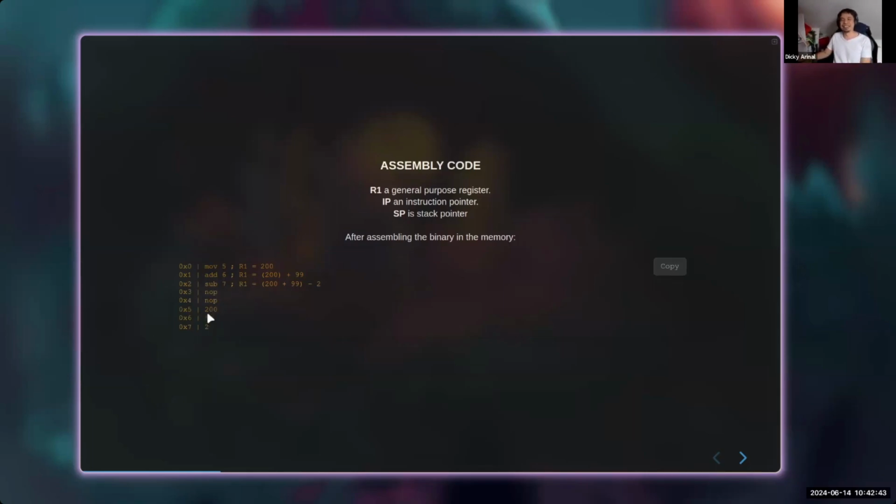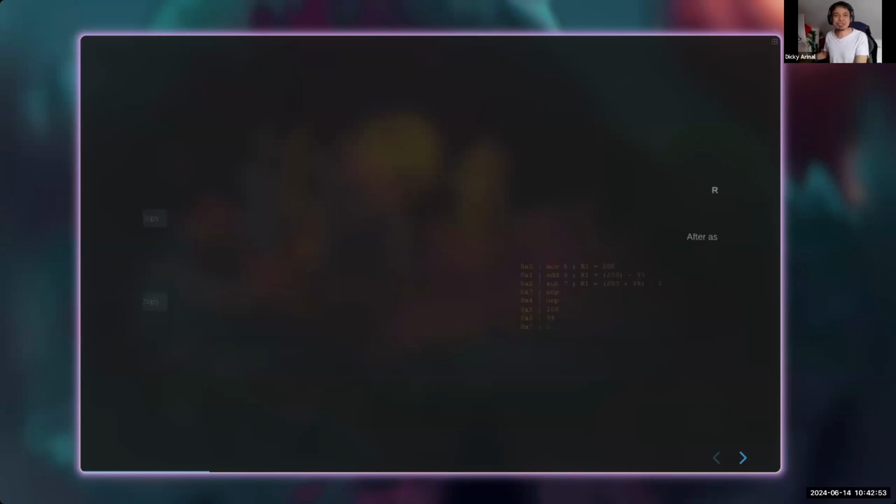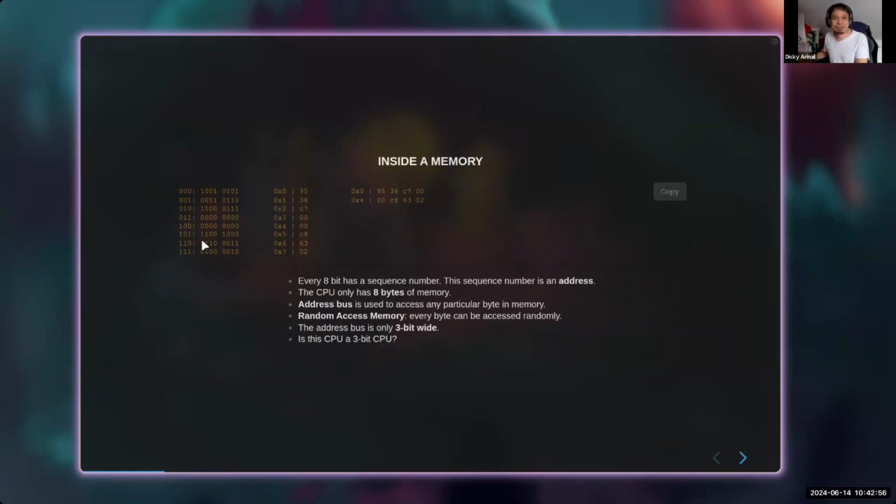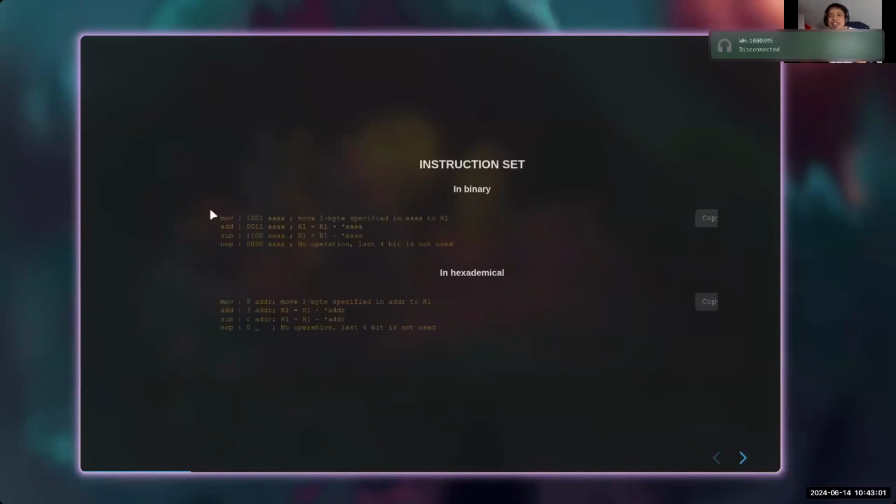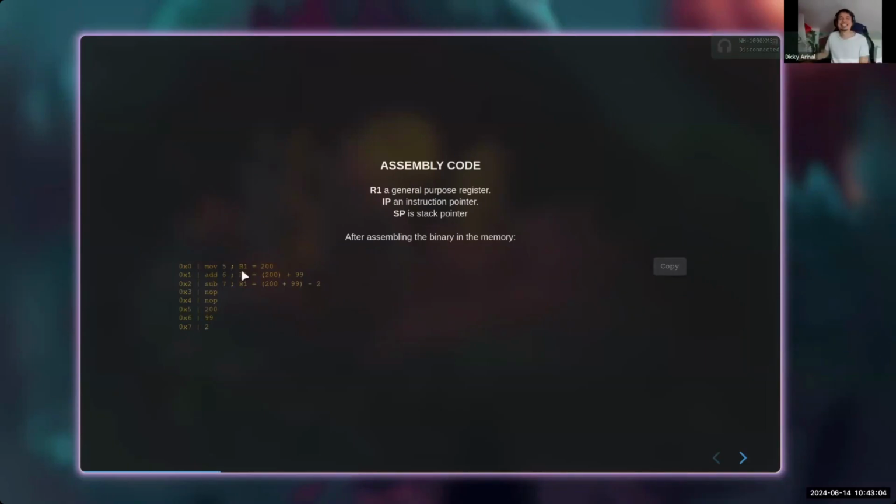And what happens next then? Our CPU is pretty much dumb. Our CPU doesn't know whether this is data or an instruction, right? They don't know. So what will happen? Because 200 is 1100, which is a sub, our CPU will try to do a sub, which is actually not valid. This is a very simple CPU. It doesn't do its job, but basically this will be an error, right? But this is our first introduction to how the CPU works without any operating system.